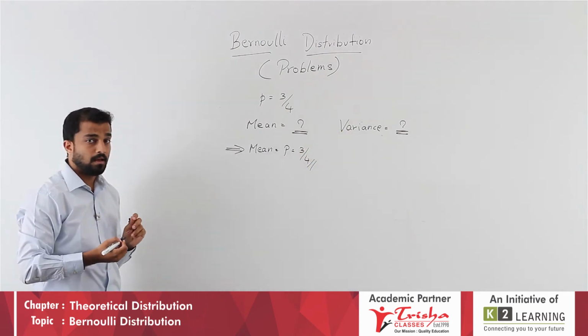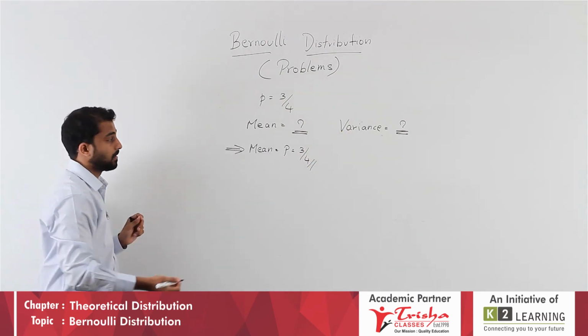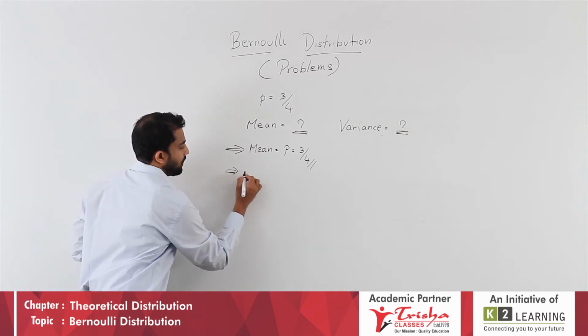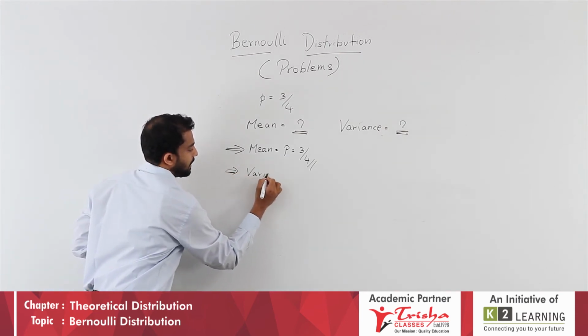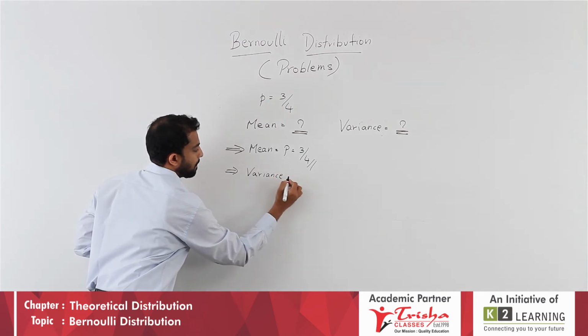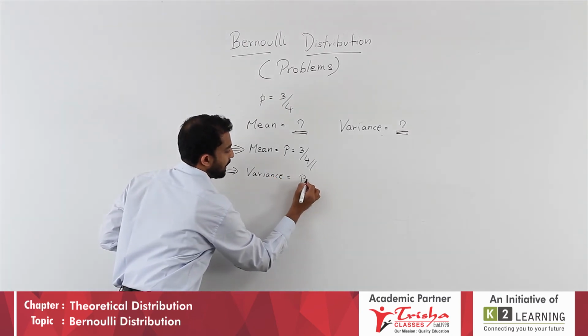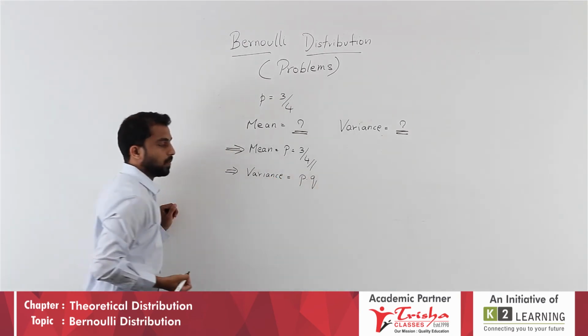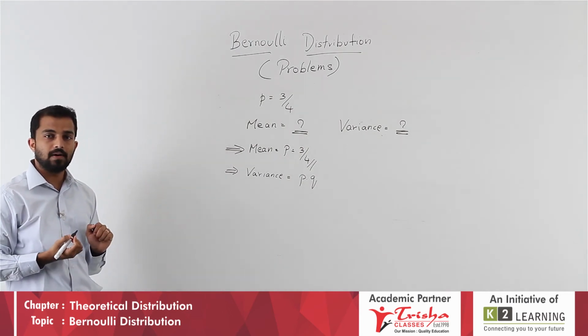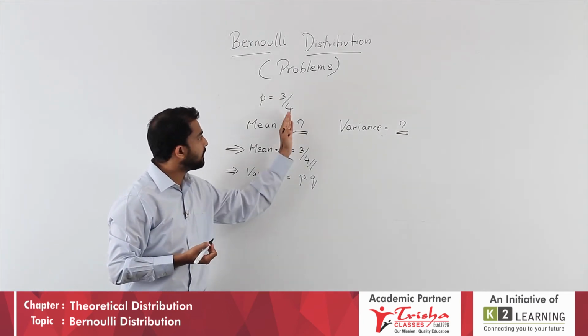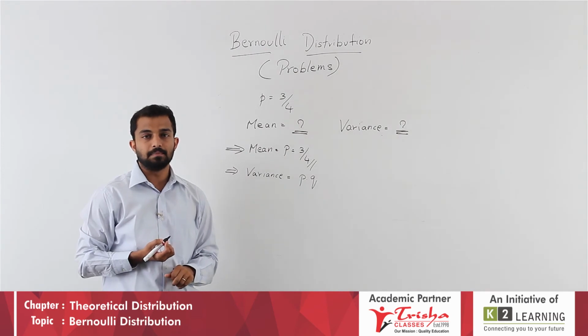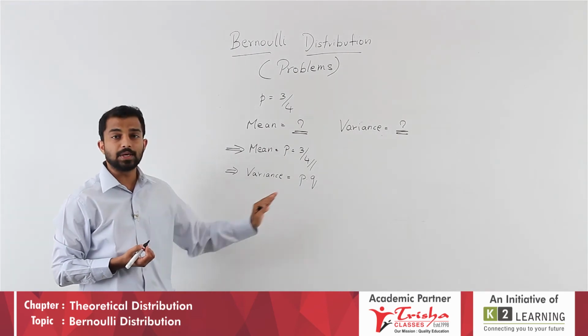Recall the formula. What's the formula for variance? Yes, variance is equal to P into Q. Now you might be wondering, P is given to me in the question, 3 by 4, then what will be Q?